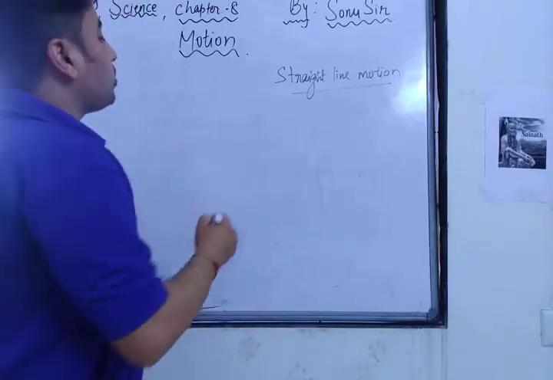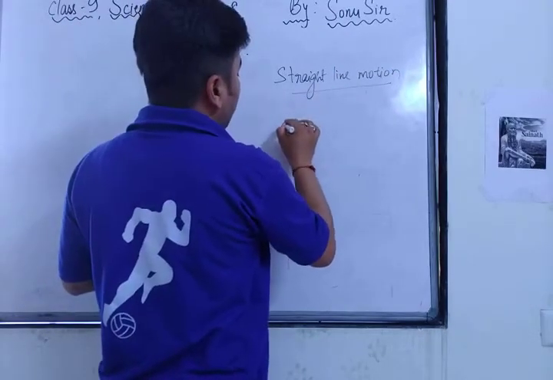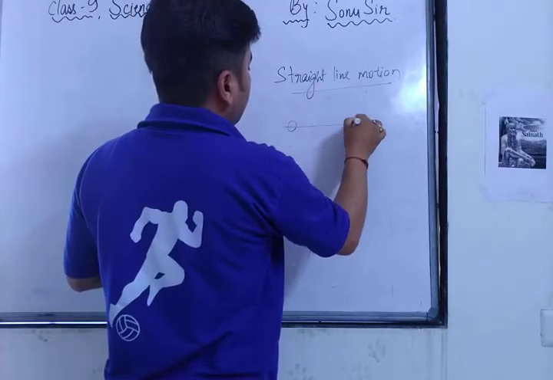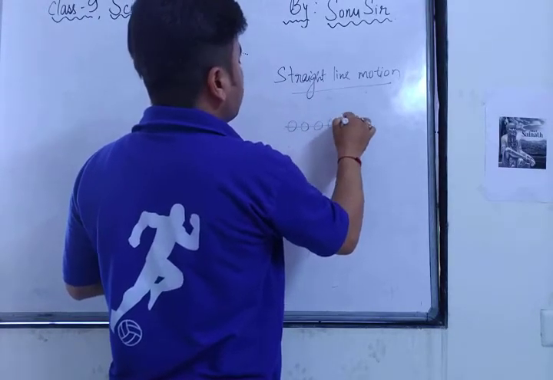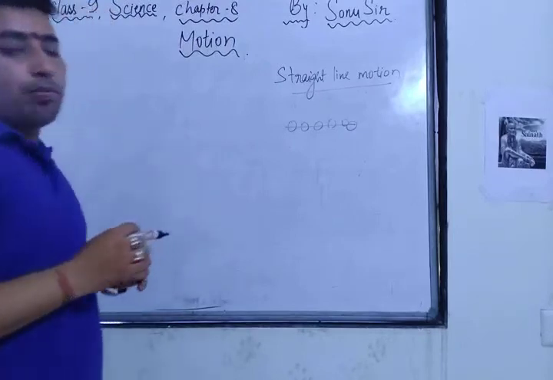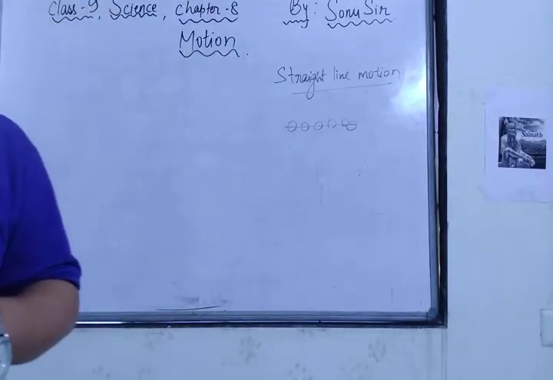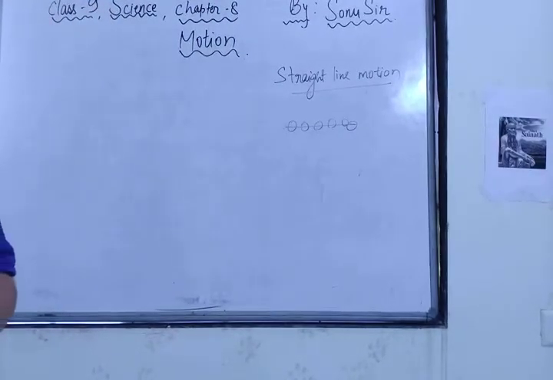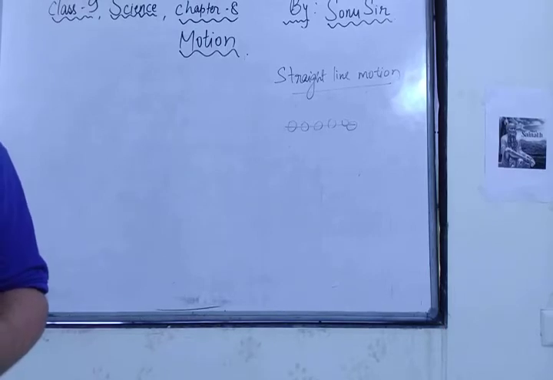What is rectilinear motion? As I informed you, when a car goes in a straight line, the object moves along a straight path. Can anybody tell me what rectilinear motion is?